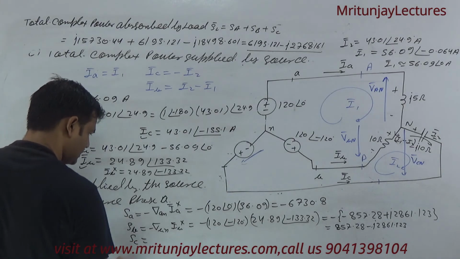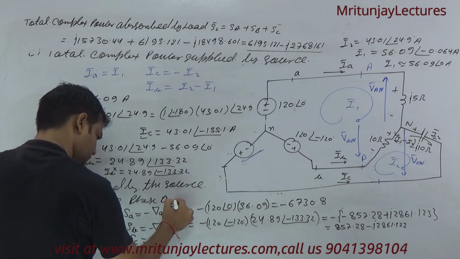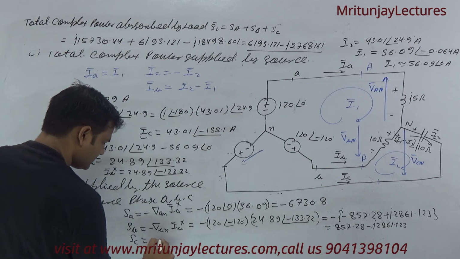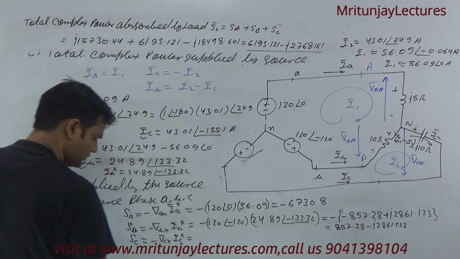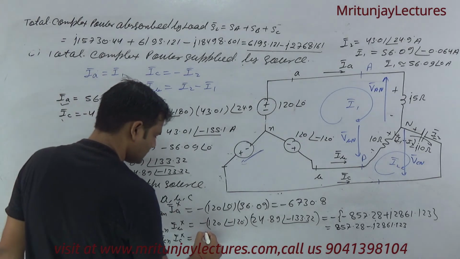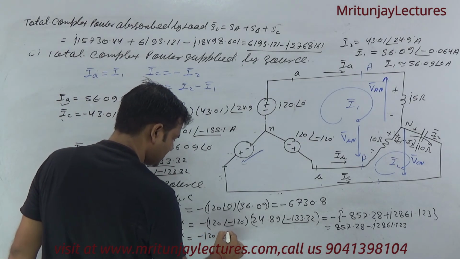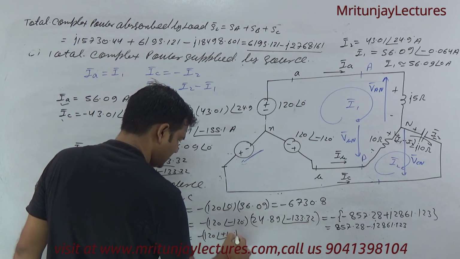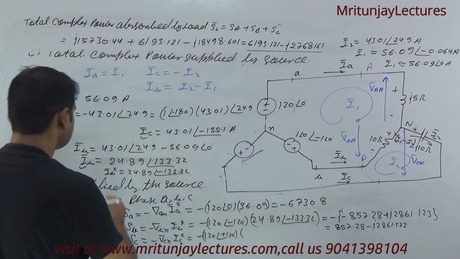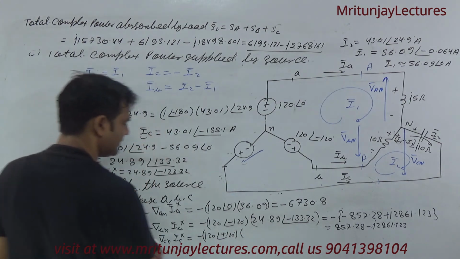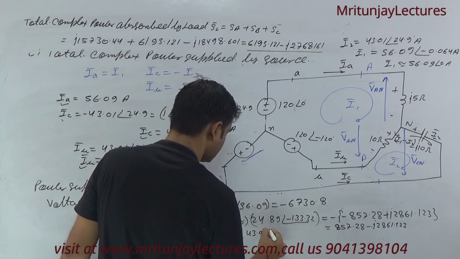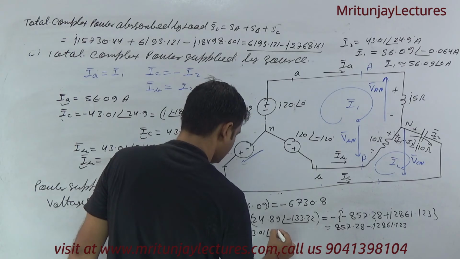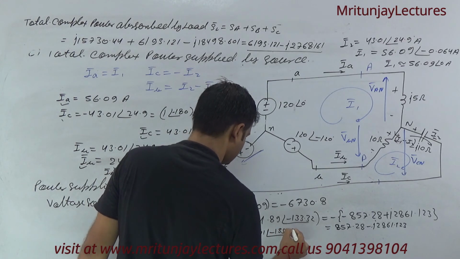Now what about SC? Phase C corresponding, written as VCN into IC conjugate. So this one is also written as 120 at the angle plus 120 into IC. IC is 43.01 at the angle minus 55.1.